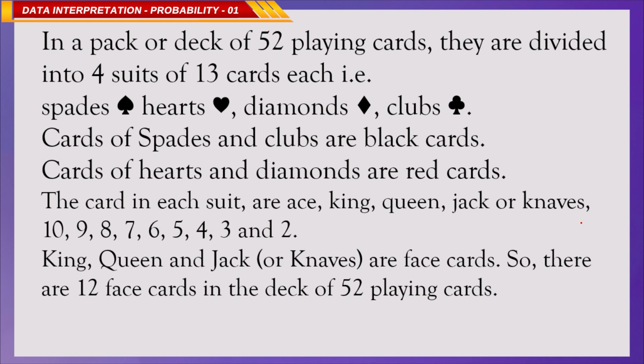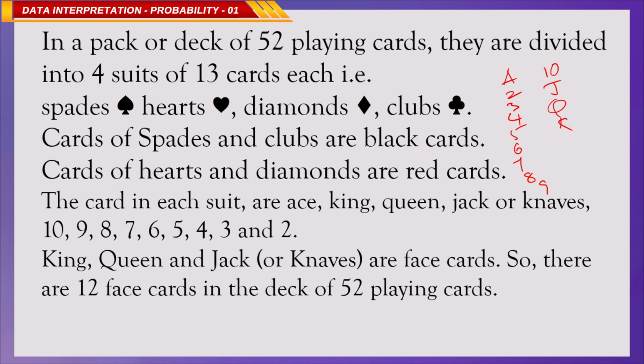Each one has an ace, which we will consider as 1, then 2, 3, 4, 5, 6, 7, 8, 9, 10, jack, queen and king.